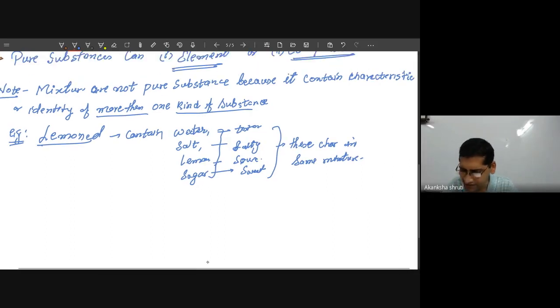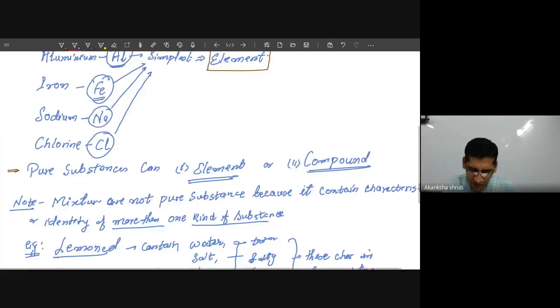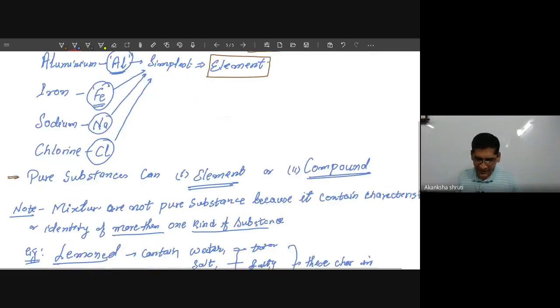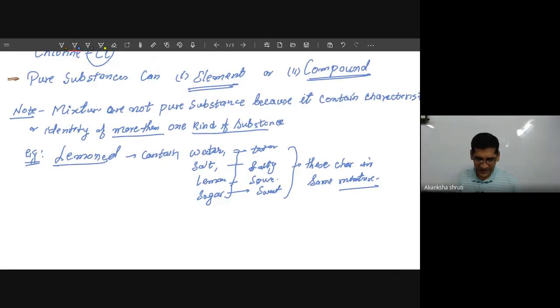A student, but if I consider the water, it has its characteristic: water will taste as water only. The salt NaCl, if you are taking it purely, will taste as salt only, or salty taste only. If you are taking aluminium, whatever the color of aluminium, it will always appear in that color. Whatever the weight, it will always appear in that weight. Whatever the iron, even more harder, it will always appear as more harder. It will appear as brown. So for a pure substance, only one kind of characteristic is there, and that is always maintained.